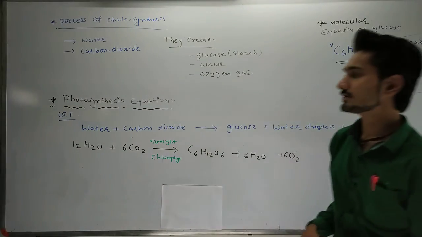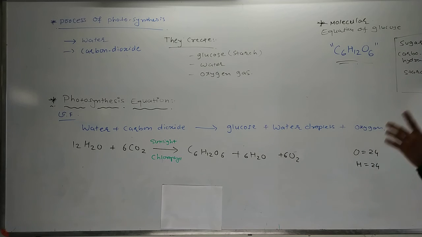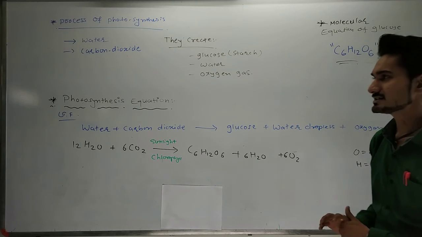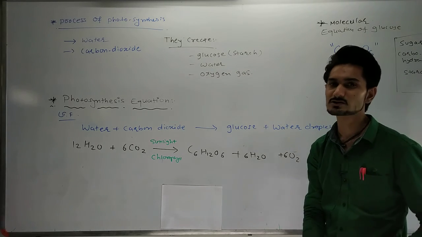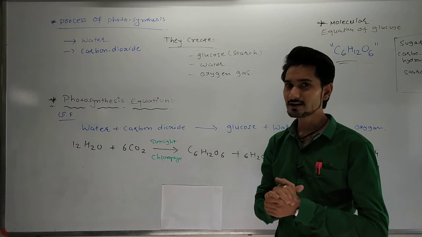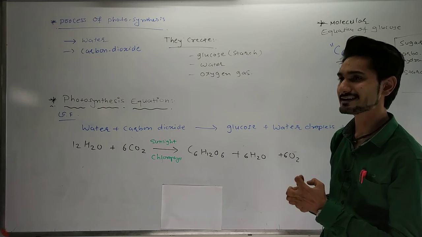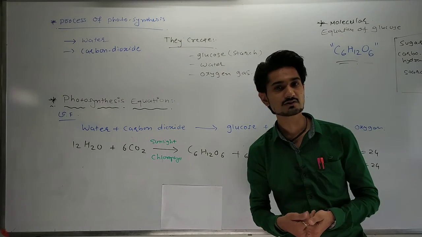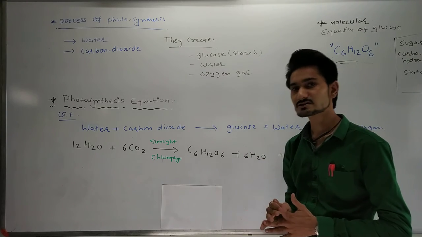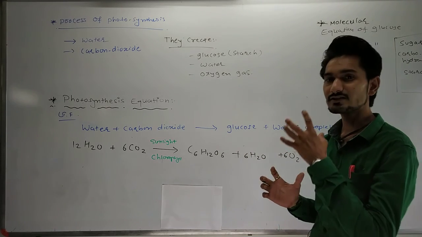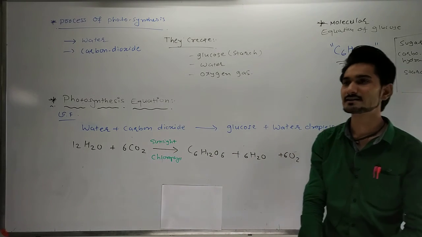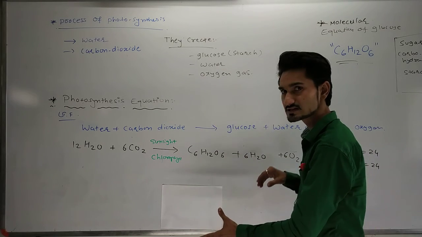In the next lecture we are going to see it from the slide, and we are going to discuss the steps of the photosynthesis process. Generally there are 3 steps: absorption, conversion and reduction. In the absorption, it absorbs the sunlight energy. And what is the conversion process? It converts the sunlight energy into chemical energy. And what is the reduction? In the reduction process, it reduces the carbon dioxide into carbohydrates. So you can create these steps for the photosynthesis process.